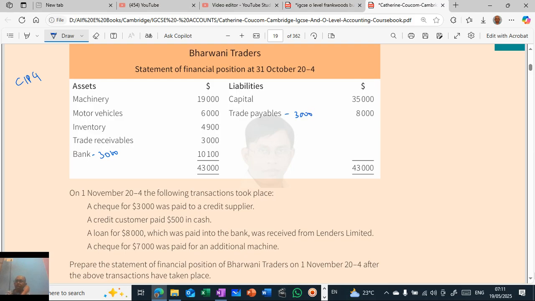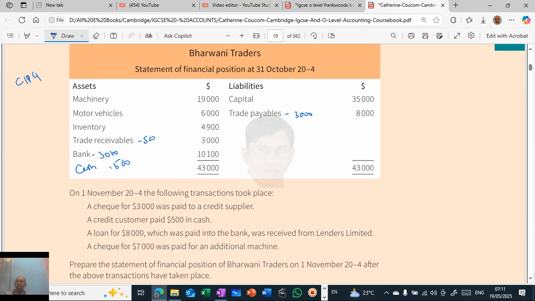Then a credit customer paid 500 in cash. Cash 500. So the customer, where is the customer? Trade receivable is the customer, so this will come down.